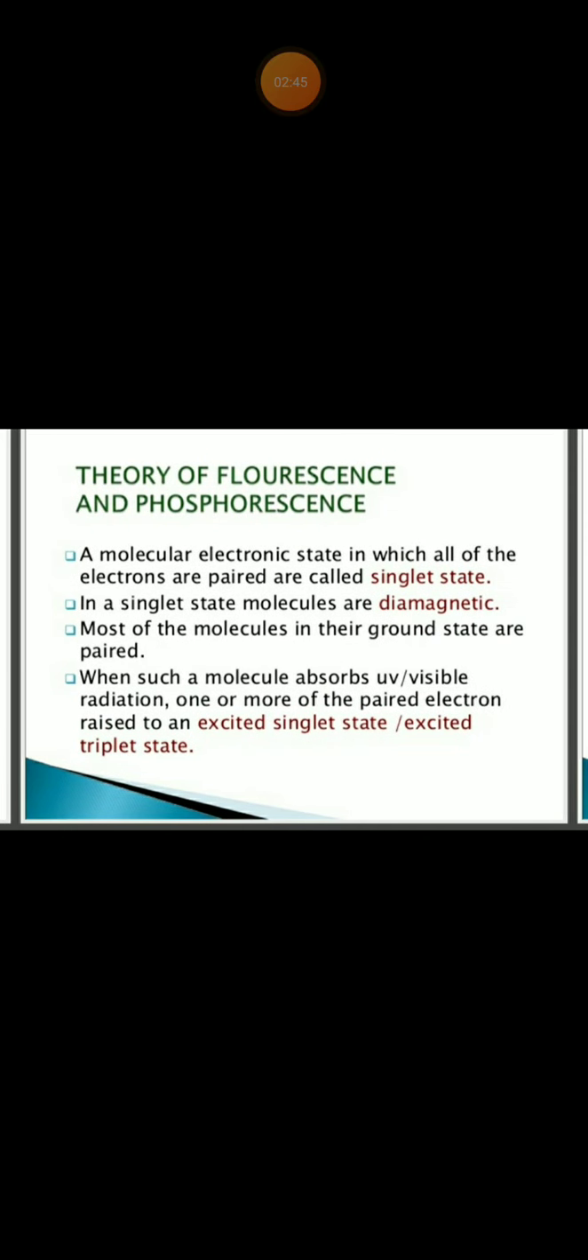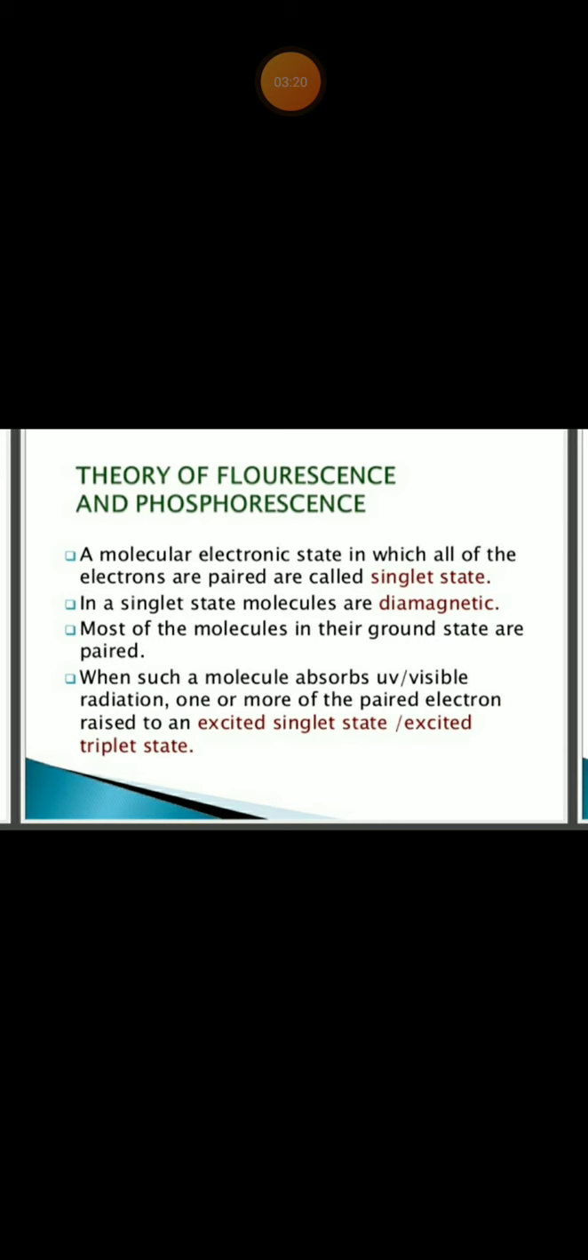What is the theory behind fluorescence and phosphorescence? Actually, a molecule in an electronic state in which all of the electrons are paired is known as a singlet state, right? You know the singlet state, all are paired and in opposite directions, right? When such a molecule absorbs UV or visible radiation, one or more of the paired electrons are raised to an excited singlet state or excited triplet state. I will show the picture of the excited singlet state and excited triplet state later.